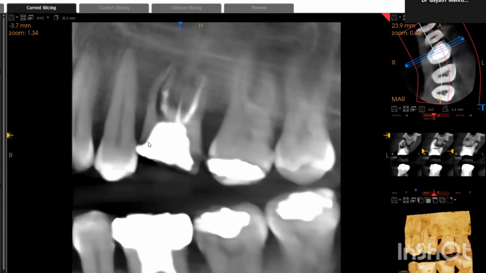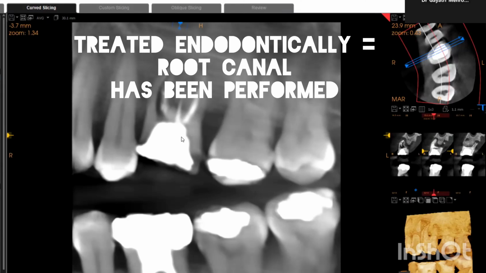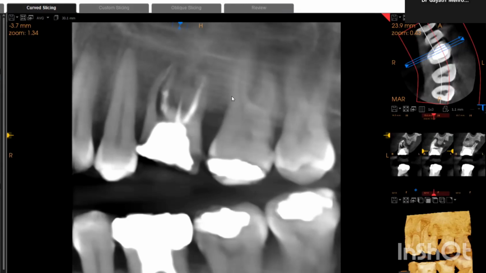Now, this is tooth 26, that is your upper first molar, and endodontic or root canal treatment has been done. If I see this radiograph here, I can't comment much about what's wrong with the tooth that the patient is having pain in.